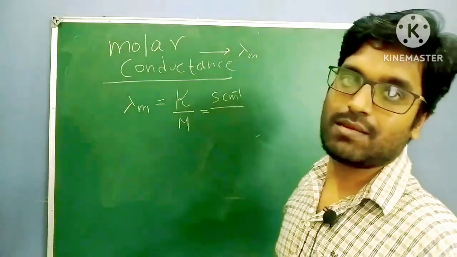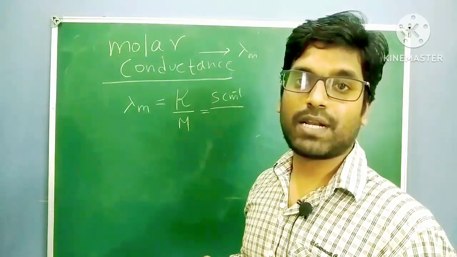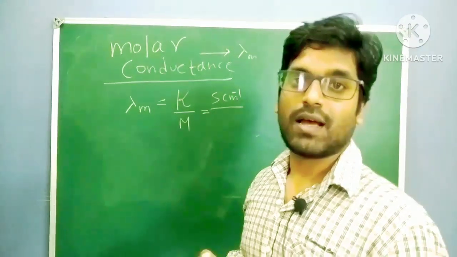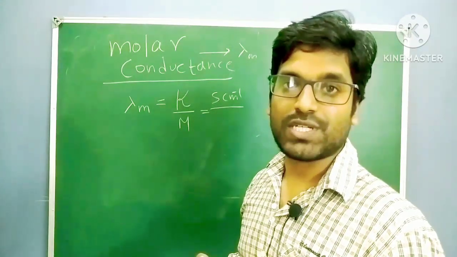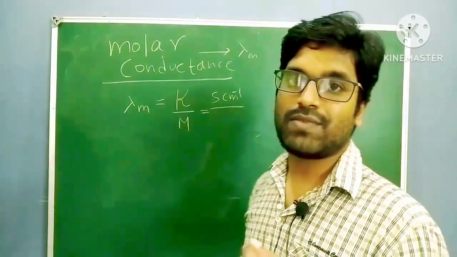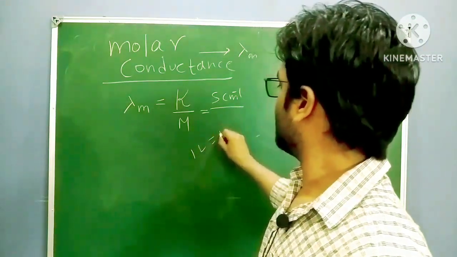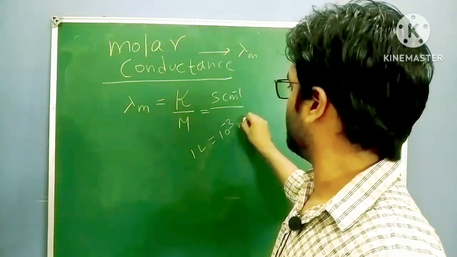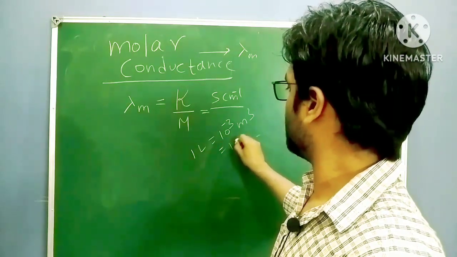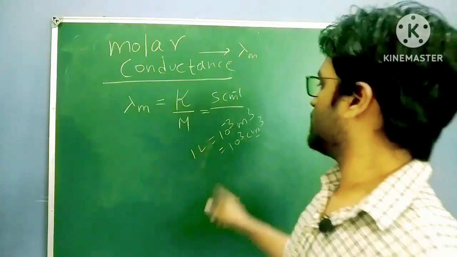Molarity is the number of moles of solute over volume of the solution in liters. Here it is centimeter, so you have to convert liter into centimeter cube. We know 1 liter equals 10 power minus 3 meter cube, 10 cube centimeter cube.